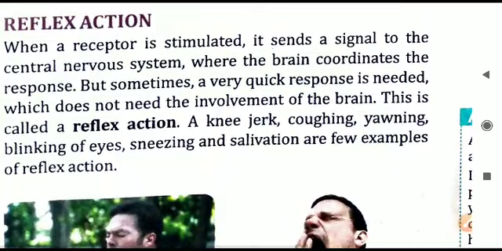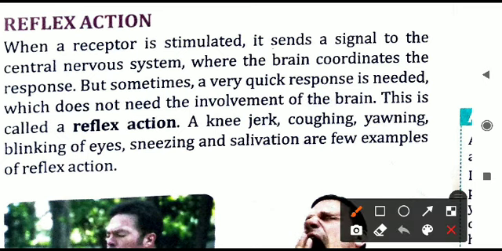Let us see what reflex action is. We have already studied reflex action. The center of reflex action is the spinal cord. So first of all, let us have an example. Here they have given particular examples: a knee jerk, coughing, yawning, blinking of eyes, sneezing, salivation. All these are examples. So someone sneezing is an example of reflex action.